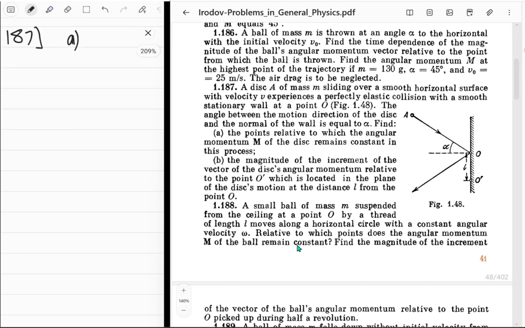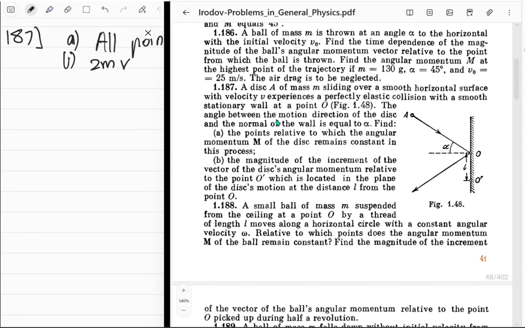So I'm going to write down the things. All points on the normal. Yes, and then B. It's going to be 2m v naught. Is this v naught or what? I don't know, it's like v, I think. Yeah, velocity v.